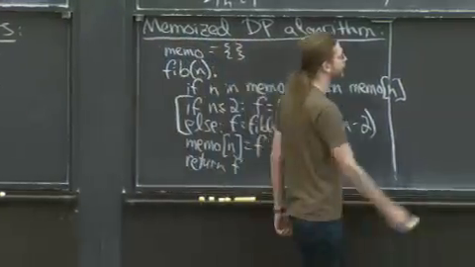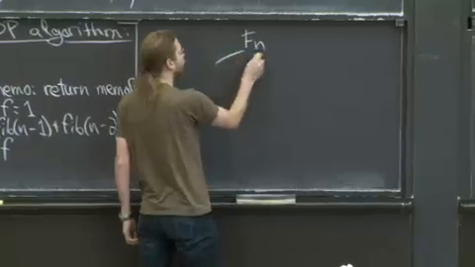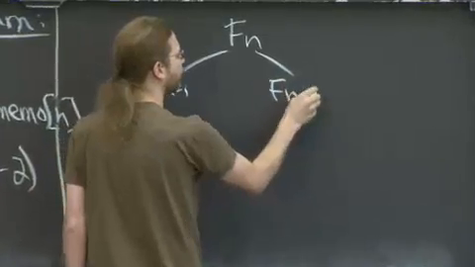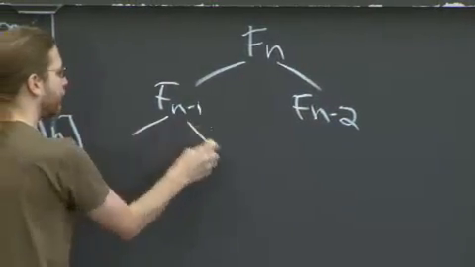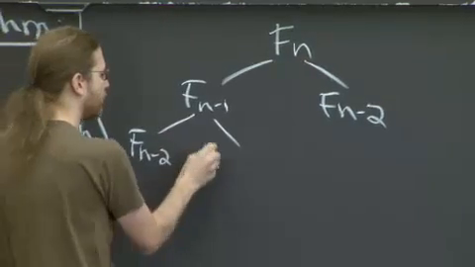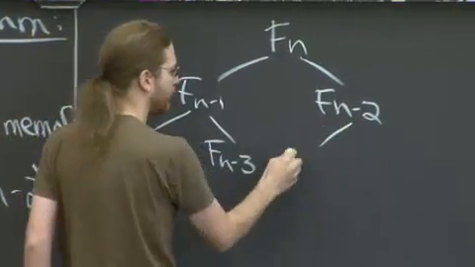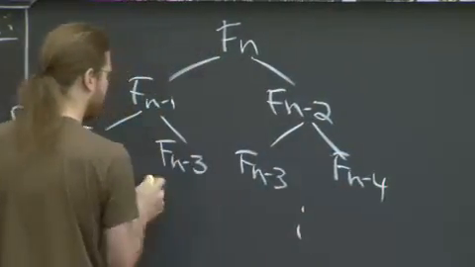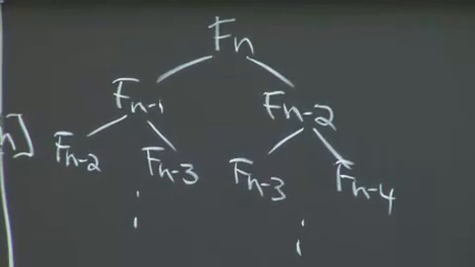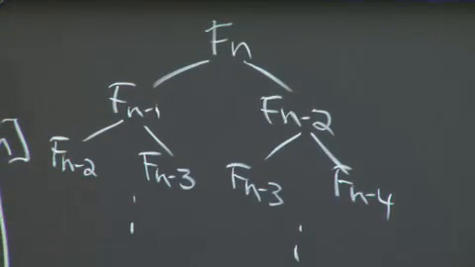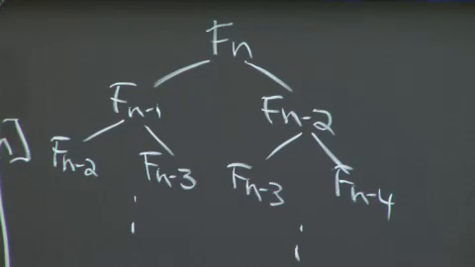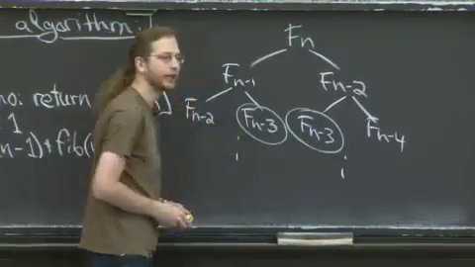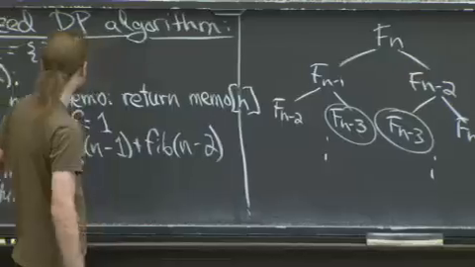In general, maybe it's helpful to think about the recursion tree. If you want to compute f of n, in the old algorithm, we compute f of n minus 1 and f of n minus 2 completely separately. To compute f of n minus 1, we compute f of n minus 2 and f of n minus 3. To compute f of n minus 2, we compute f of n minus 3 and f of n minus 4, and so on. You can see why that's exponential in n, because we're only decrementing n by 1 or 2 each time. But then you observe, hey, these f of n minus 3s are the same. I should really only have to compute them once. And that's what we're doing here.